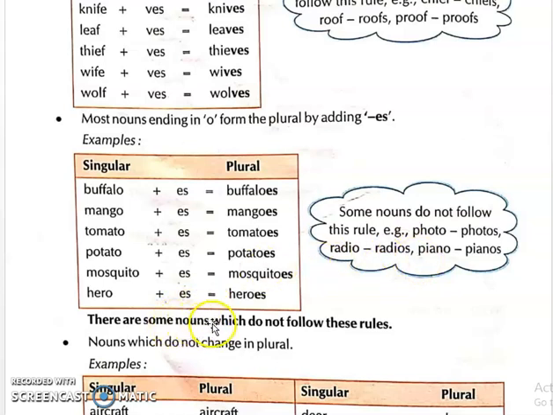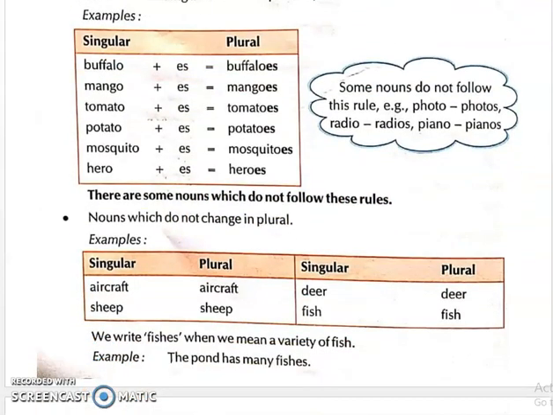There are some nouns which do not follow these rules. Nouns which do not change in plural form. Some nouns do not change in the plural form, so singular and plural will be the same. For singular, if it is aircraft, plural also will be aircraft. Ship, ship. Deer, deer. Fish, fish. We write fishes when we mean a variety of fish. The pond has many fishes. When we are talking about a variety of fish, then only we will write fishes.